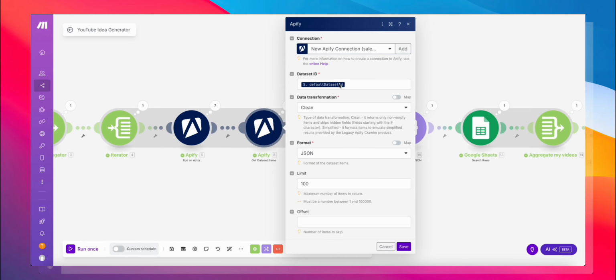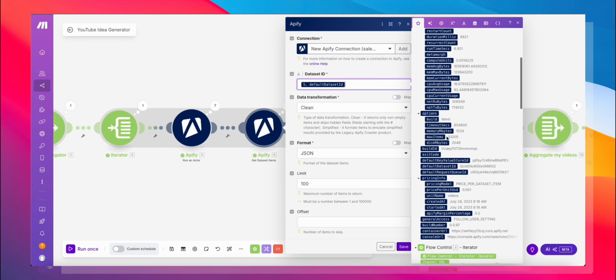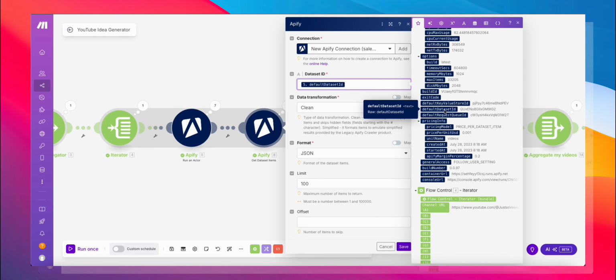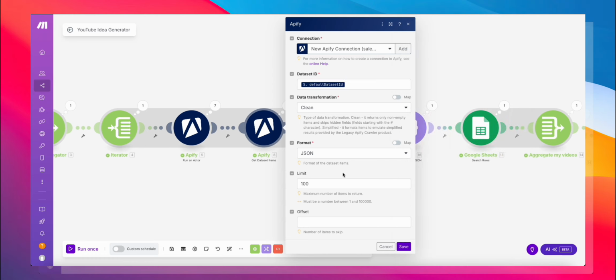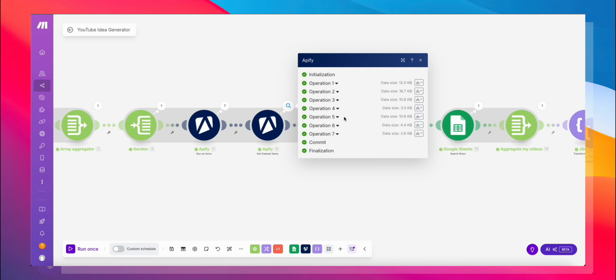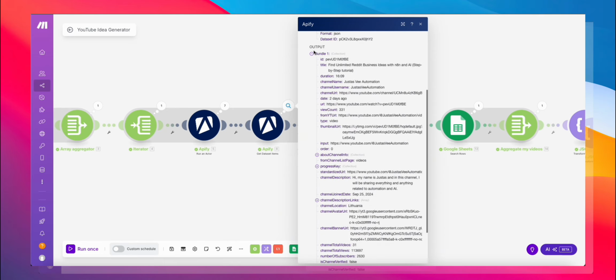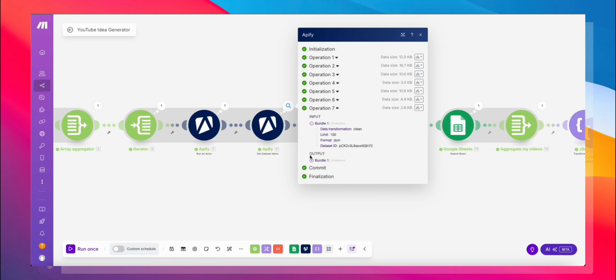Add that. You can grab the dataset ID from this Apify run, right? So you want to choose default dataset ID, which you can scroll down and find over here. Drag that over here. The format is JSON, the limit is 100, that's fine. And once this runs, we will now have 7 operations, all with an output, all with multiple outputs of as many videos as that particular channel had uploaded.